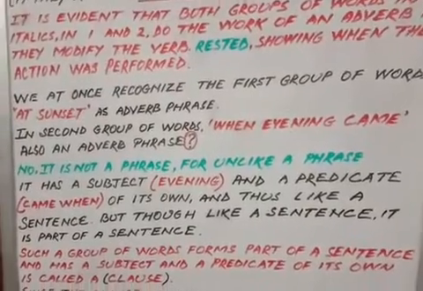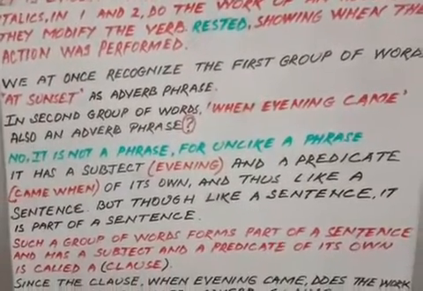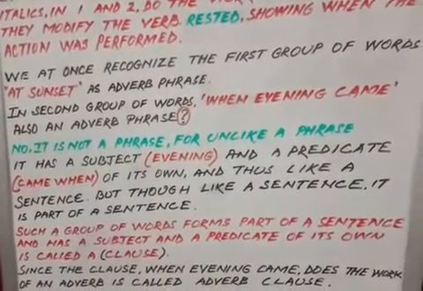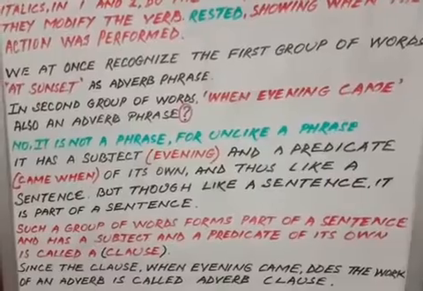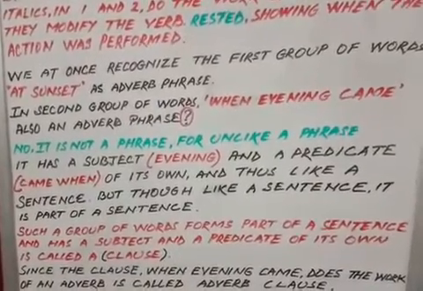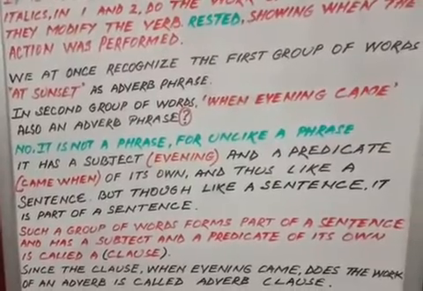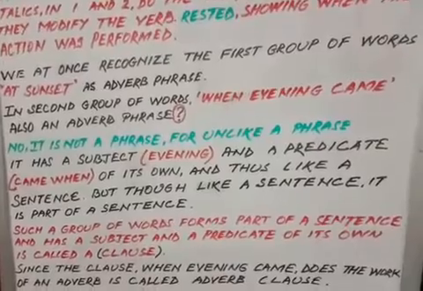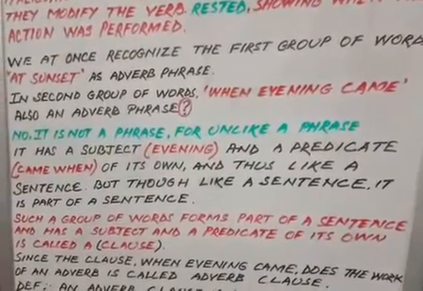No, it is not a phrase. For unlike a phrase, it has a subject, evening, and a predicate, came, of its own, and thus is like a sentence. But though like a sentence, it is a part of a sentence.